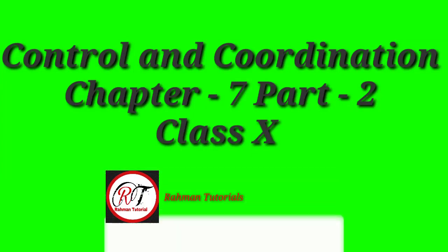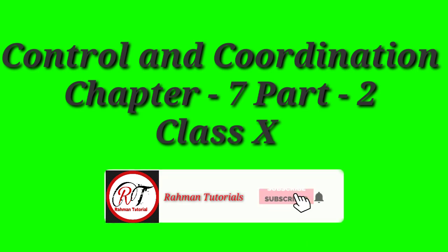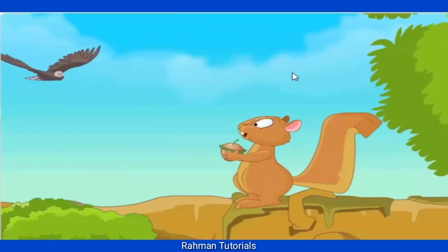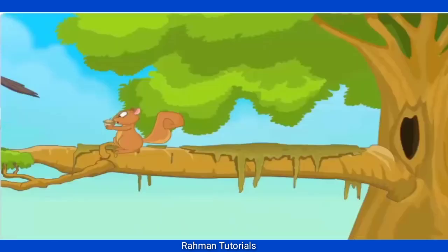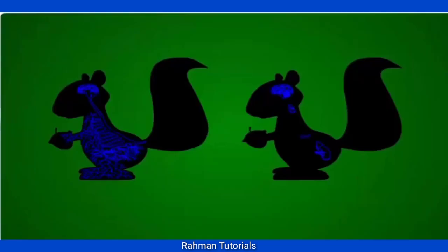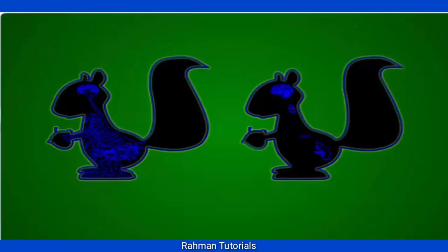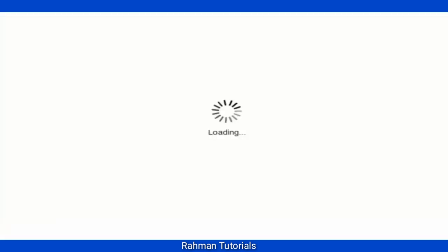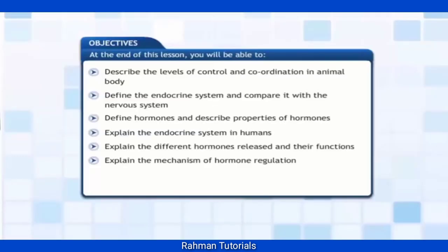In this video we are going to learn about Control and Coordination, Chapter 7 Part 2, Class 10. Wonder how the squirrel was able to react so quickly and escape from the eagle's claws? This video is about control and coordination in the animal body, which includes the nervous system and the endocrine system. In this video, you will be able to learn about the endocrine system in animals.